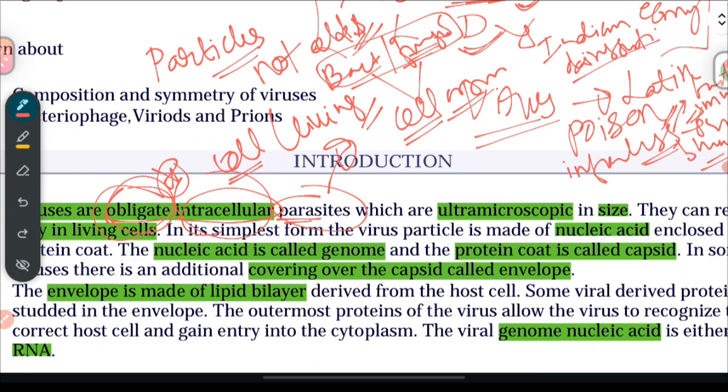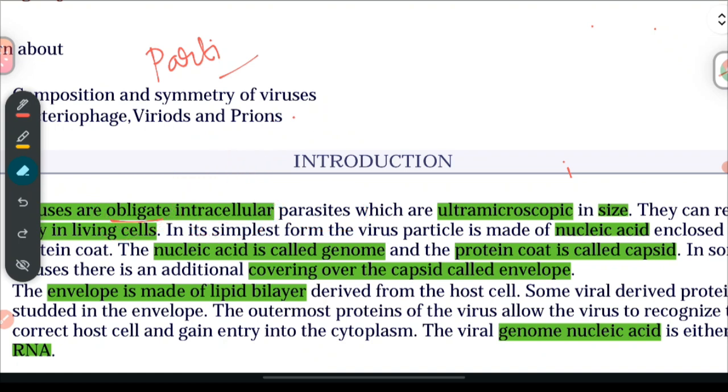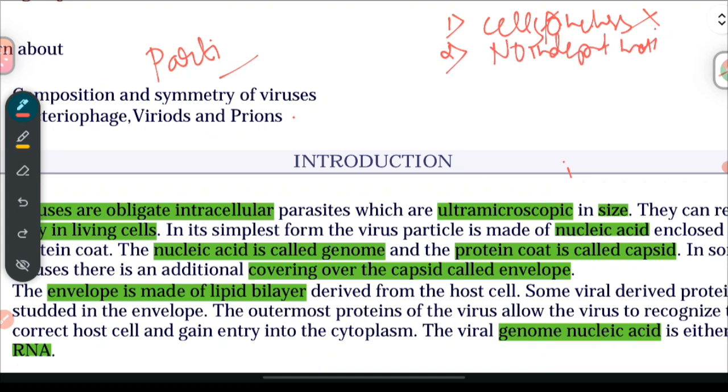Viruses don't have organelles, cytoplasm, or membranes. These are all required for proper metabolism. So this is the first criterion for the virus to be named an obligate intracellular parasite: they don't have any cellular structures. The second is that viruses don't have independent metabolism. That is, they cannot generate energy or synthesize ATP on their own, and they can't even synthesize protein on their own. So this makes virus a parasite.